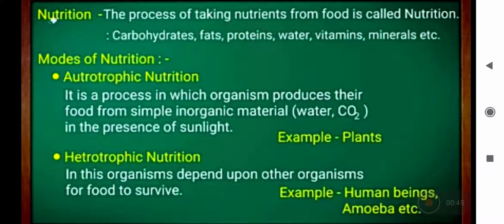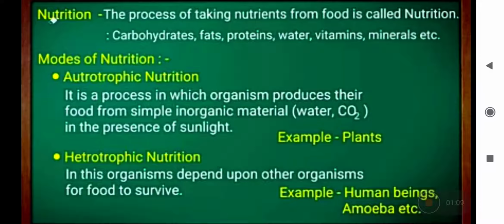There are various types of nutrients like carbs, fats, vitamins, minerals, proteins. All are nutrients that are required for living organisms. So this process of taking the nutrients from the food is called nutrition.